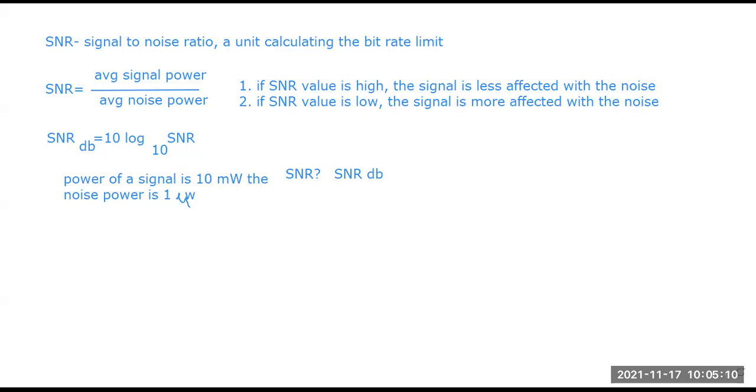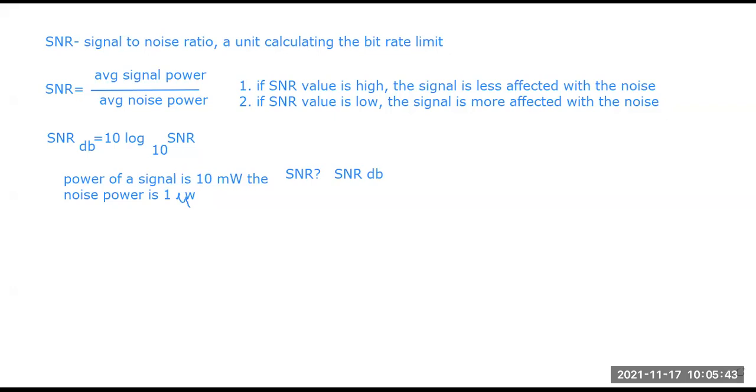We have the two values already: the signal power is given as 10 megawatt, and the noise is given as 1 microwatt. We just need to put the values in the SNR, but one thing we need to do here is the unit conversion. The power of the signal, 10 megawatt, is a higher unit, so we are going to convert that higher unit to the lower unit.